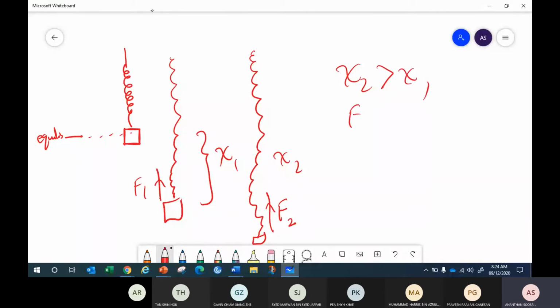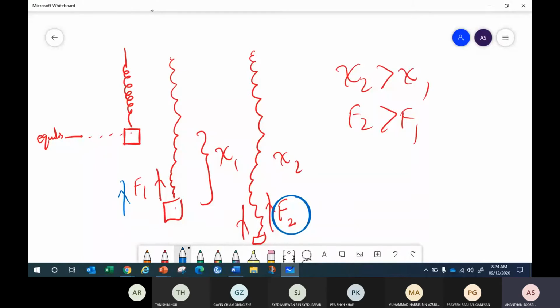So therefore, F2 is greater than F1, correct? Which is going to move forward with a greater force? F2 is going to be the greater force, right? Hooke's law, F equals kx.